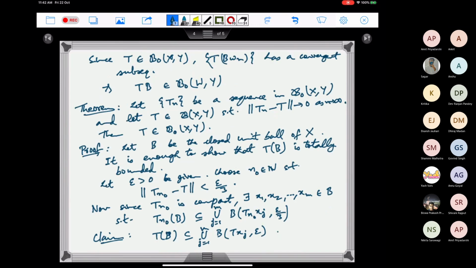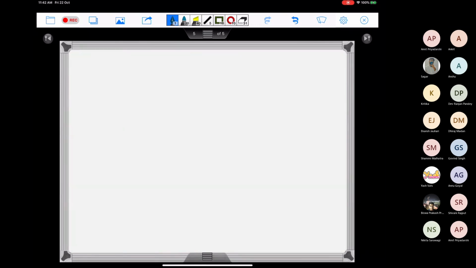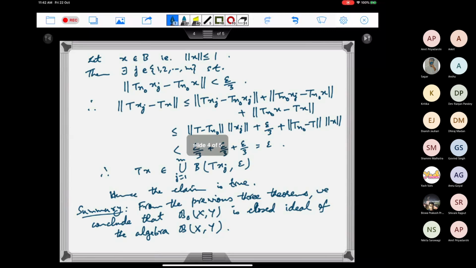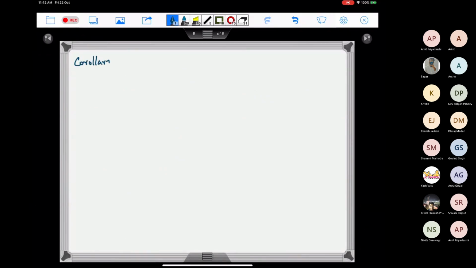Corollary: if Tn belongs to B00(X,Y), which is the notation for finite rank, that is, Tn is a finite rank operator.